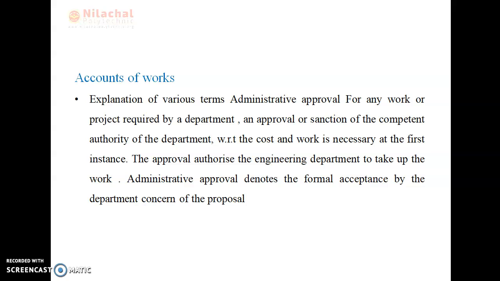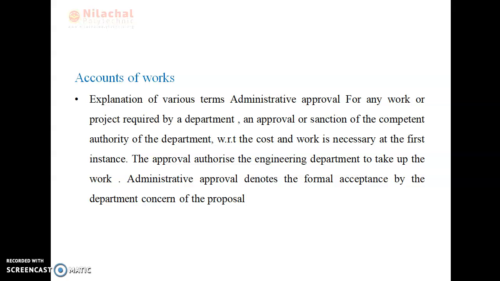Okay. Then we go through the account of work. After we discuss the types of contract, we go through what is meant by account of work. Explanation of various terms: administrative approval for any work or project required by a department, and approval or sanction of the competent authority of the department with respect to the cost and work is necessary.